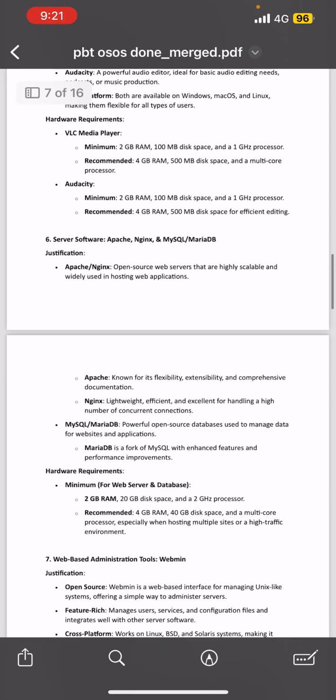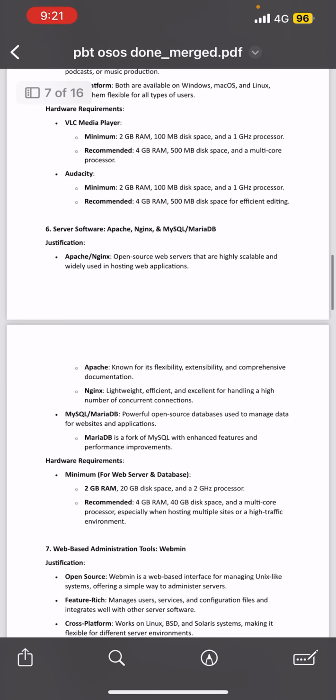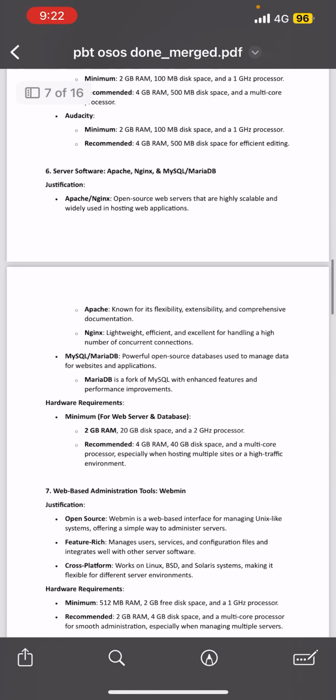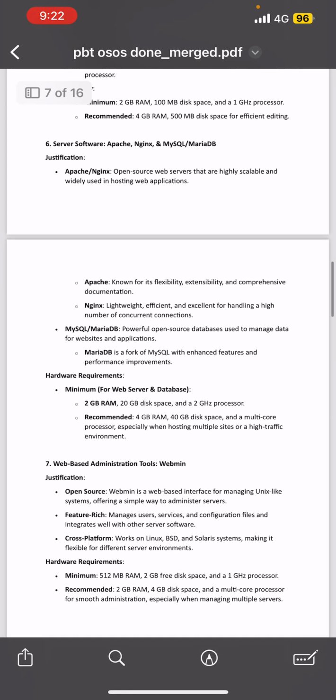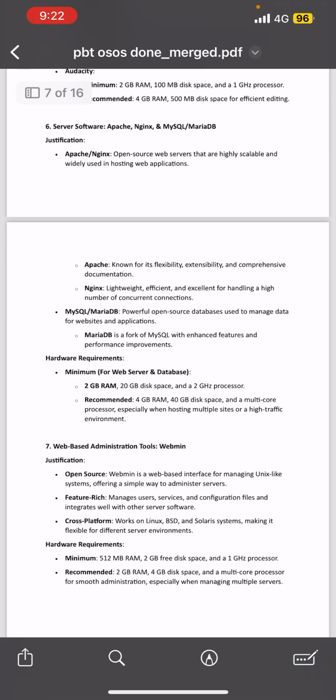Right, this one is Apache, Nginx, MySQL, or MariaDB. So here the justification. It's an open source web server. They are highly scalable and widely used in hosting web applications. This one only for Apache, known for its flexibility, extensibility, and comprehensive documentation. And Nginx is lightweight, efficient, and excellent for handling a high number of concurrent connections.